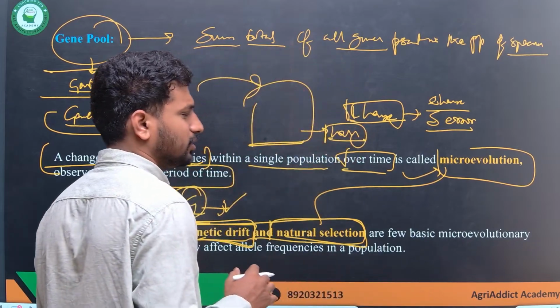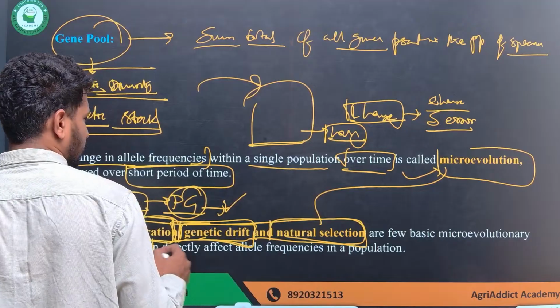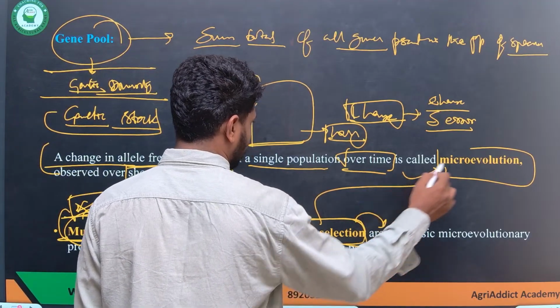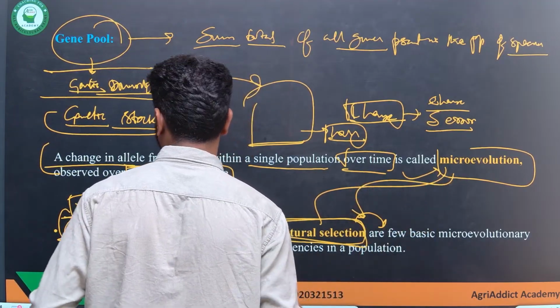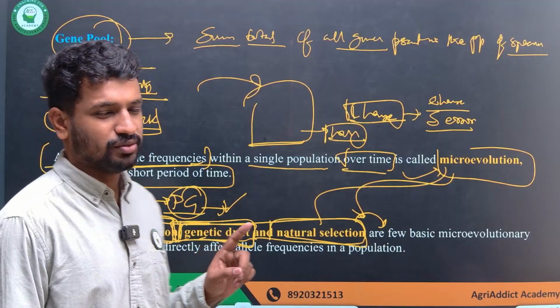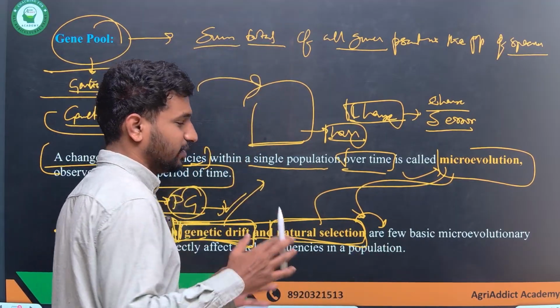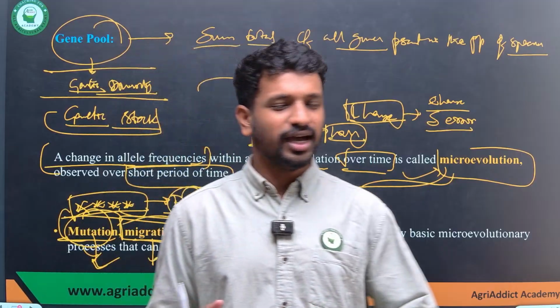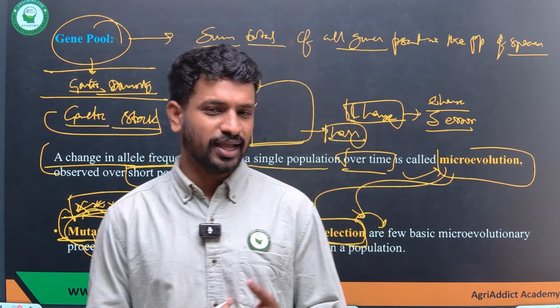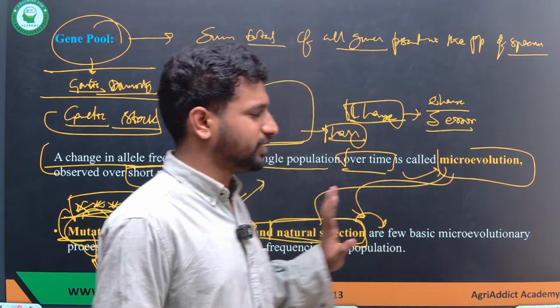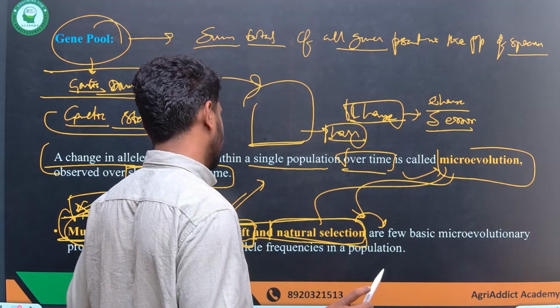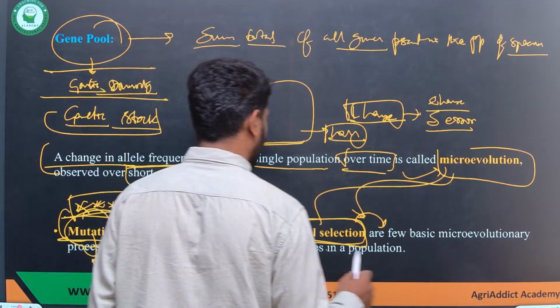Again, these are the reasons why microevolution takes place: mutation, migration, genetic drift, and natural selection. I told you what genetic drift is: a change in the allelic frequency because of either sampling error or chance, with no actual reason. And what is natural selection?